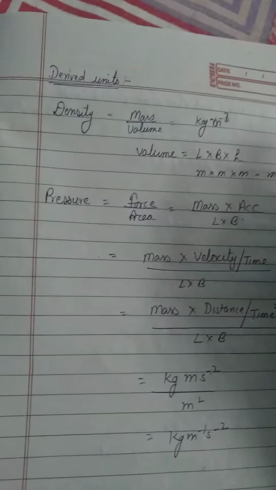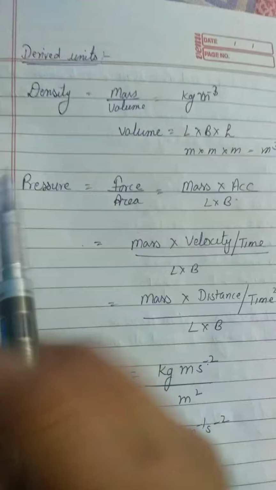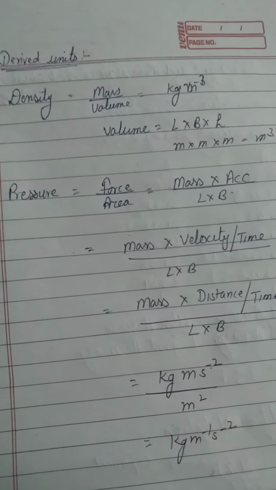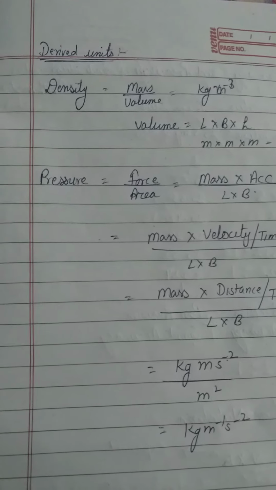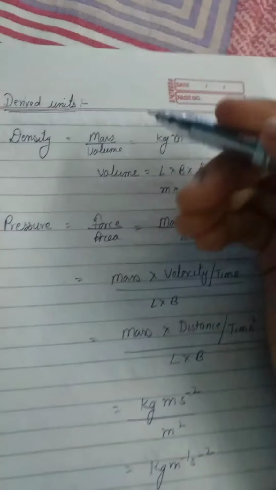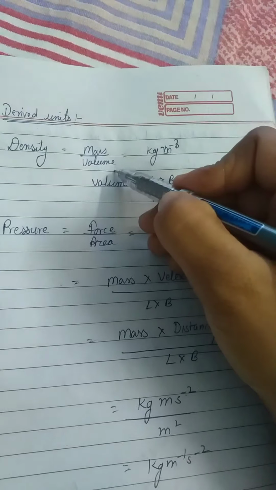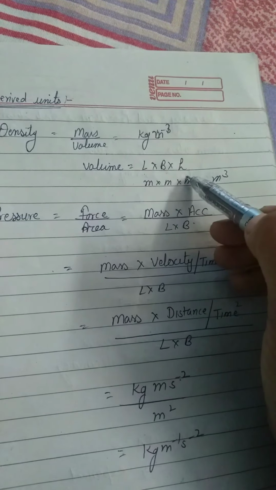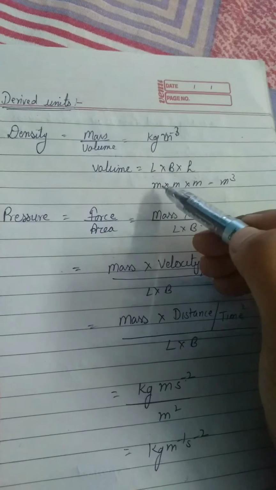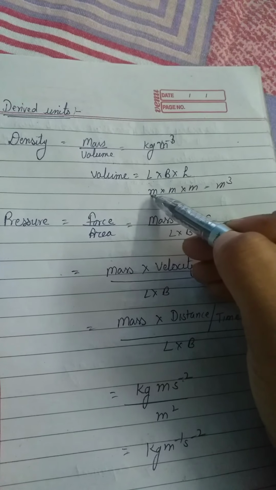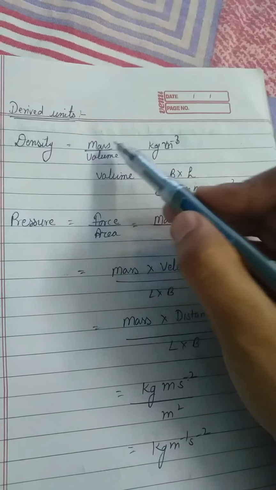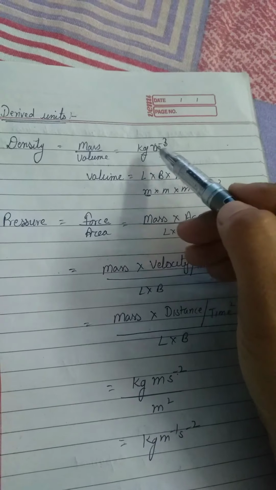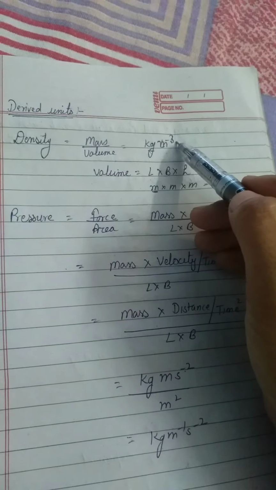Now we also have derived units. Derived units can be derived from the basic units. The first quantity is density, and you all know that density is mass per unit volume, right? Here volume is length into breadth into height, and for length the basic unit is meter, right? For mass, our basic unit is kg, so the unit is kg per meter cube.